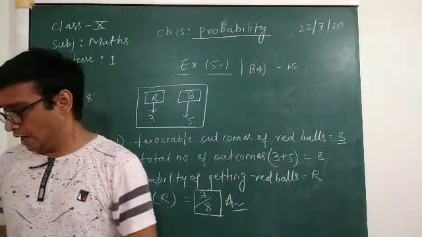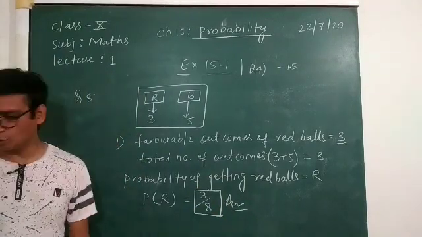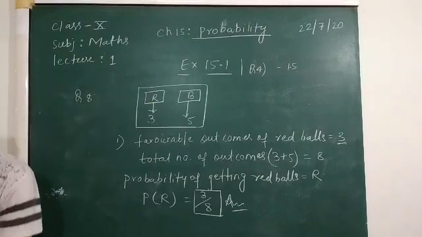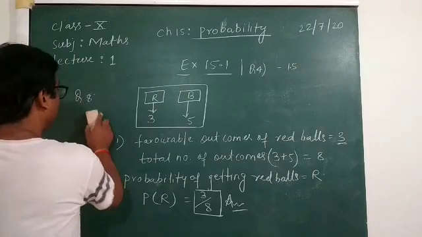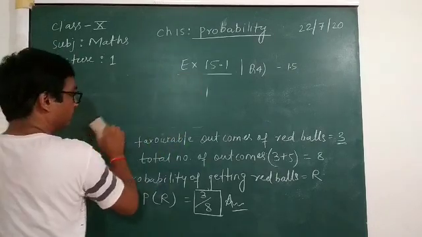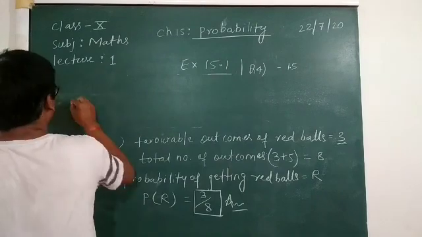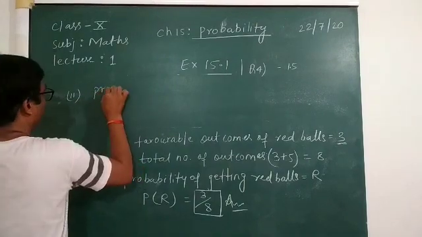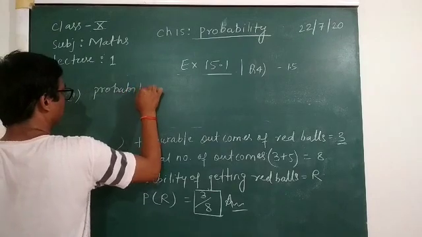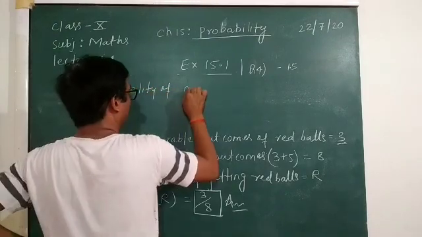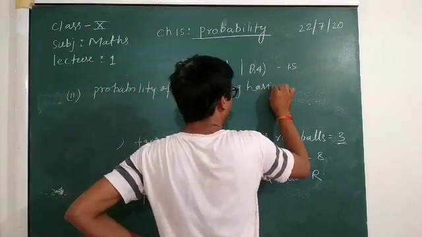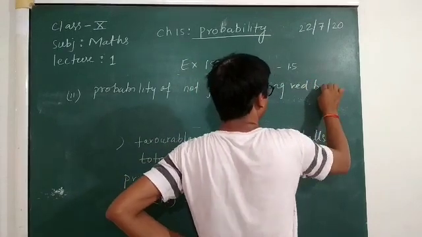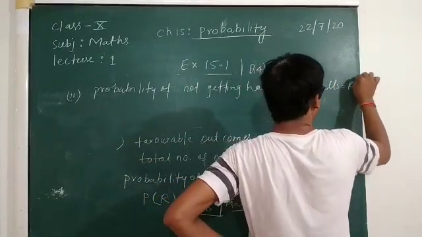Okay. Now in a similar way, we can go for the second part of this question. The second part of this question is not having a red. So the probability of not having red balls is equal to R dash.